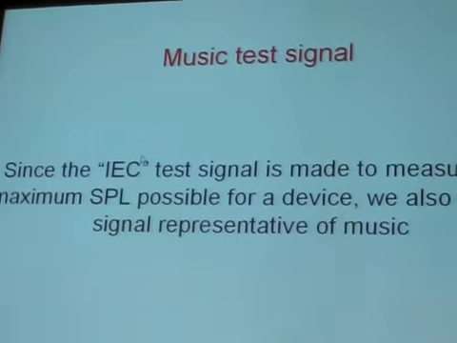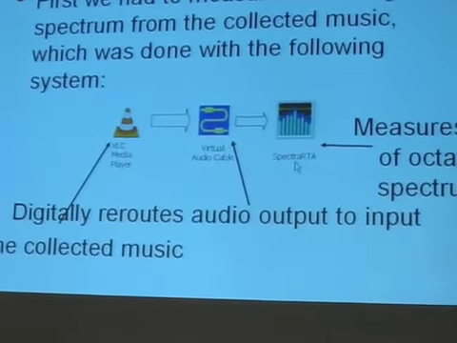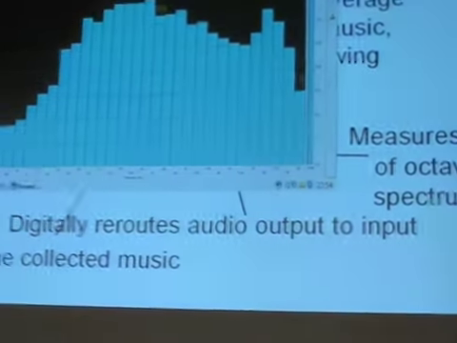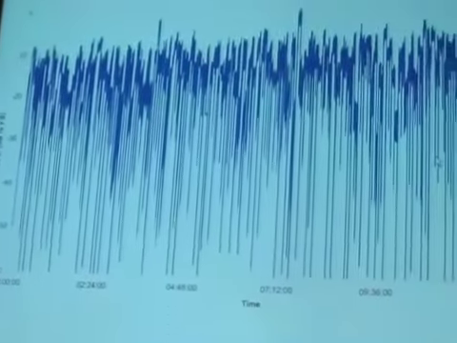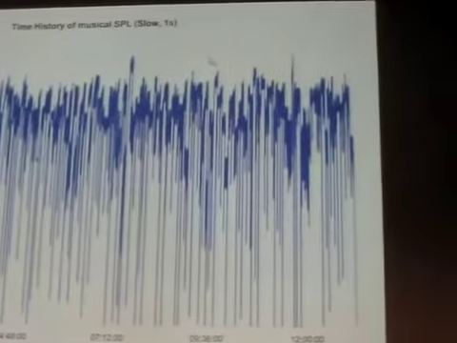Then we used a music test signal, which is a signal which we generated using this spectrum, which we obtained averaging all the music present on the digital audio players. So we collected all the music and we played it back with a VLC media player, digitally rerouting the audio output to the spectral RTA software, and we measured with 1/3 octave spectrum. This is a screenshot of the software. This is the time history of the SPL. As you can see, it is very varied depending both on musical genre and the musical compression employed.